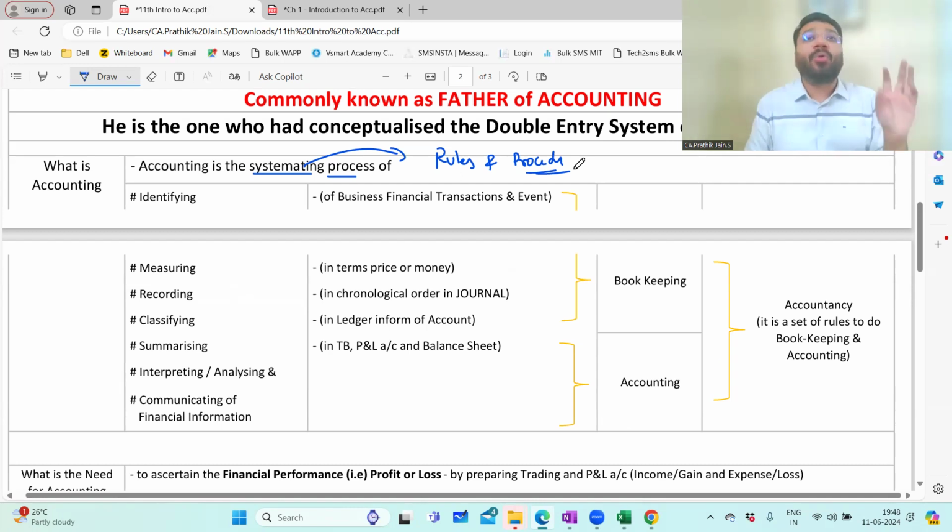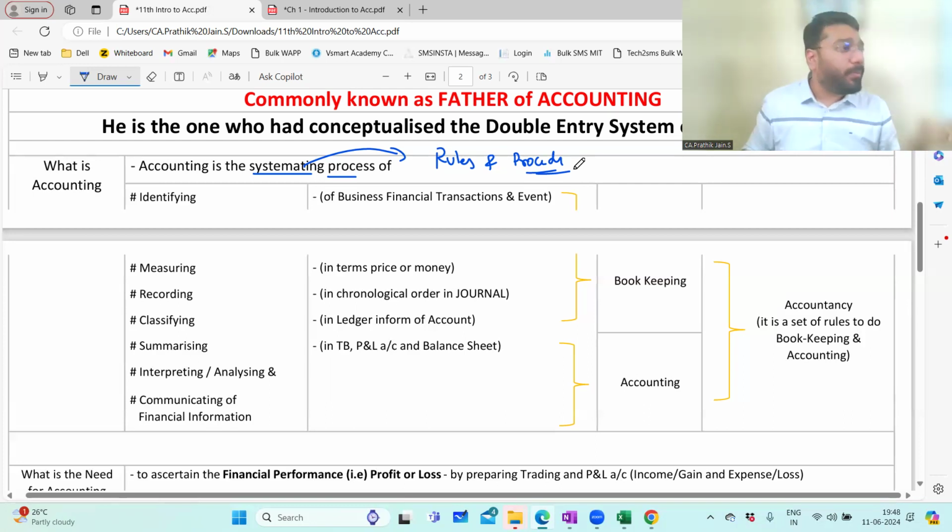For accounting, a proper and robust system has been established, and today you are here to learn those systems. The system which is tried, tested, and 100% adopted by the industry across the world. That system is what you're going to learn today and apply in the future, when you do your business or go to a job, wherever you go.